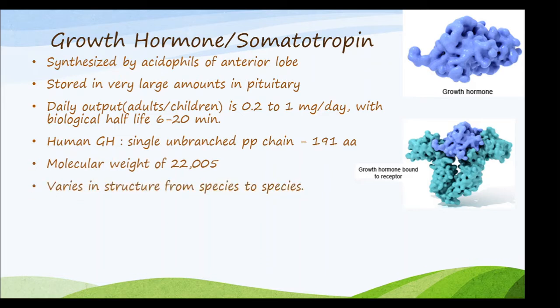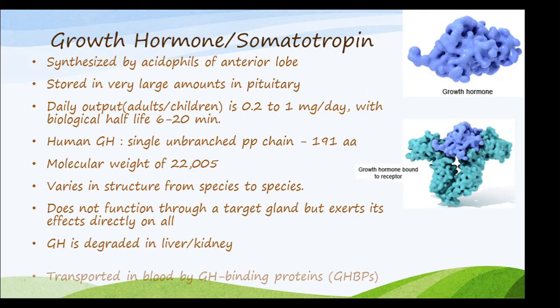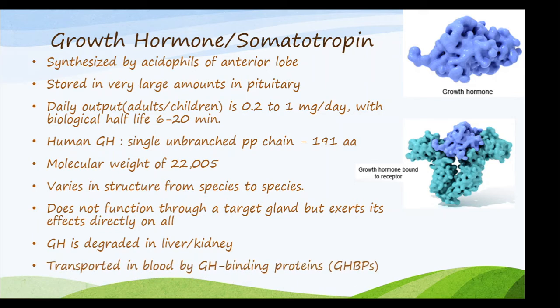The human growth hormone is a single unbranched polypeptide chain which has around 191 amino acids. The molecular weight is 22,005 daltons, and it varies in structure among different species and does not function through a target gland but exerts its effect directly on all cells. So there is no single target gland for the growth hormone. It exerts its effect on all the cells. And the growth hormone is degraded in the liver or the kidney, and it is transported in blood by the growth hormone binding proteins or the GHBPs.